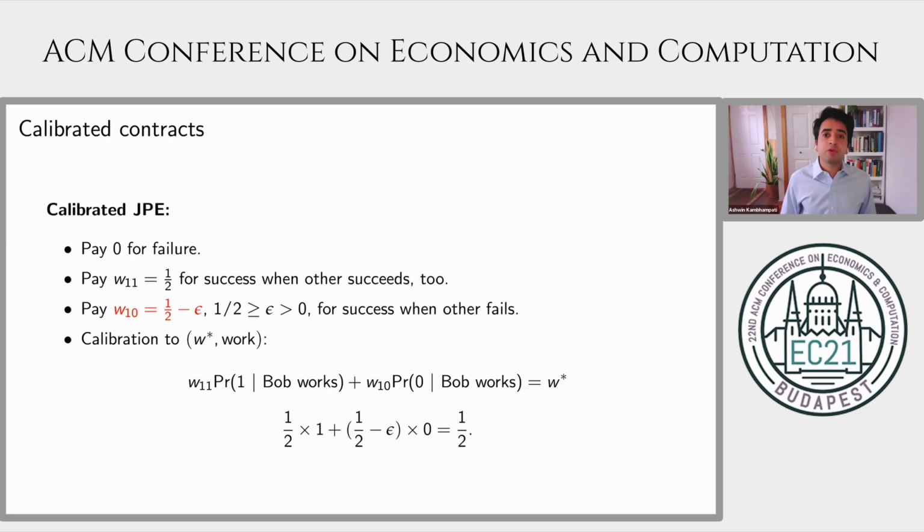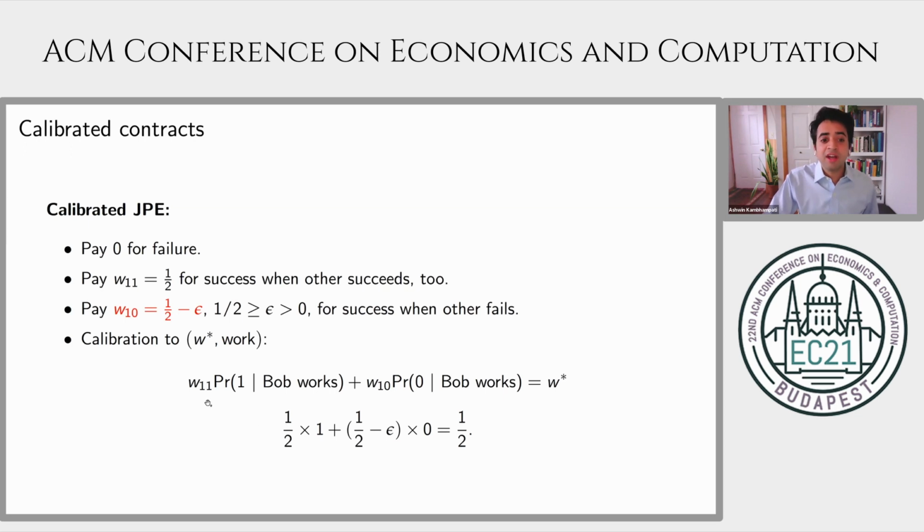This contract has an important property. I'll say it's calibrated to the benchmark independent contract W star, as well as the known action of Bob work. What do I mean by this? I mean that Alice's expected wage, conditional on Bob working and conditional on her working, is exactly the same as in the independent performance evaluation contract. The displayed equation makes this concrete.